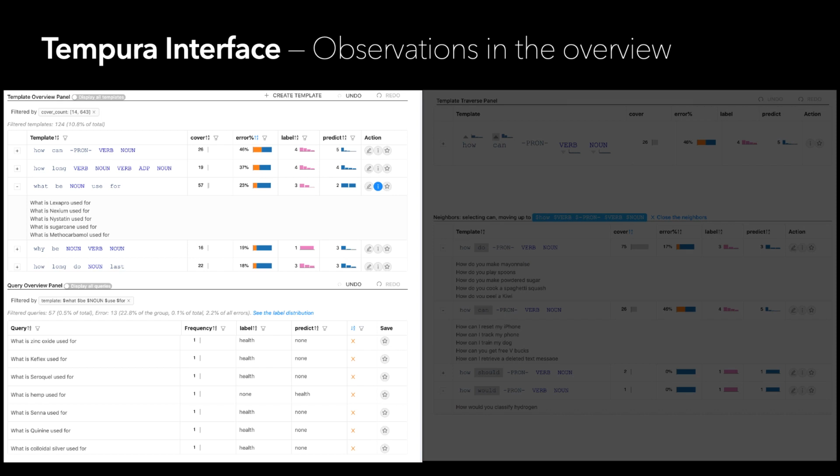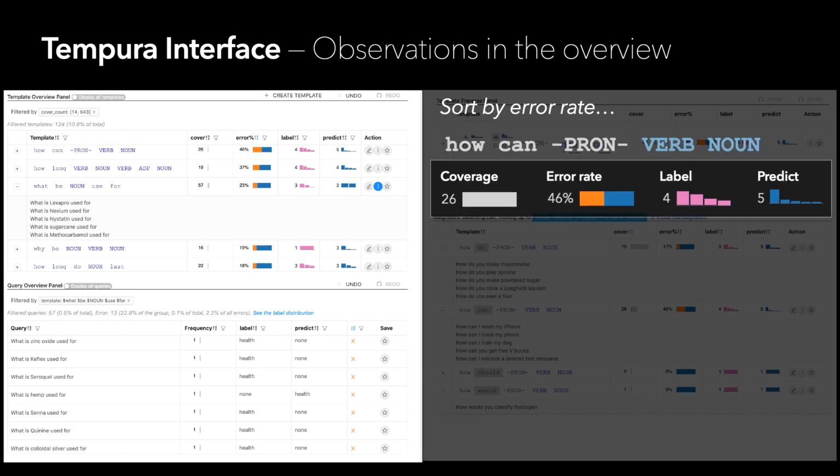For example, here, to find templates that are difficult for the model, let's sort by the error rate in the template overview. The template with the highest error rate is how can pronoun verb noun, with 26 covered queries. 46% of them are incorrectly predicted.